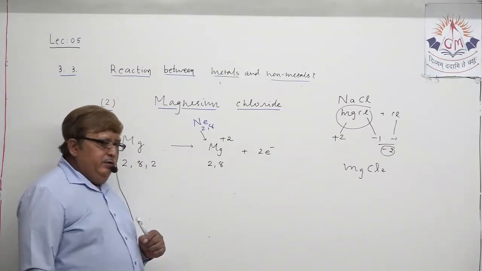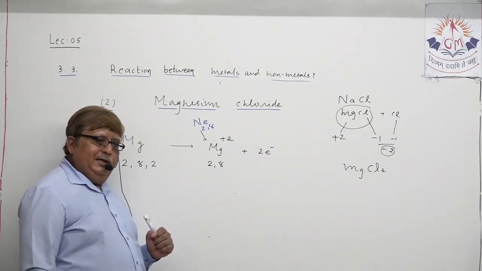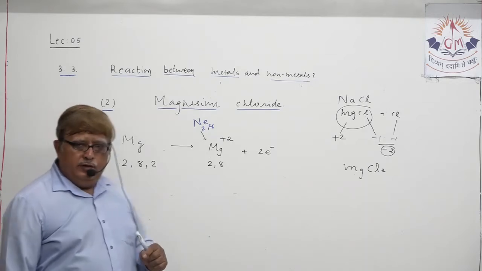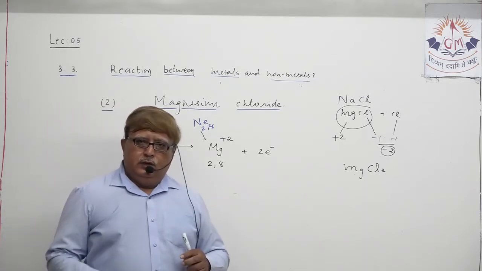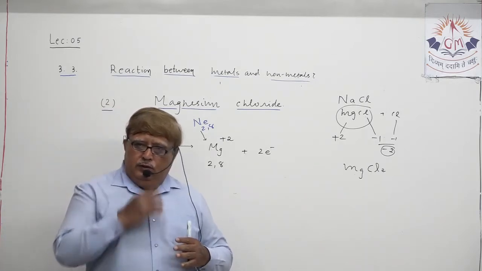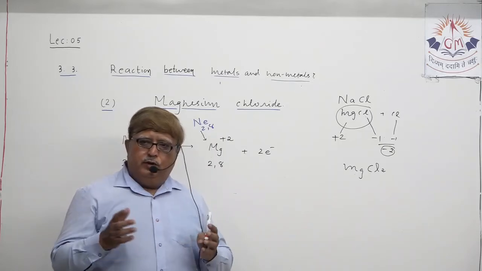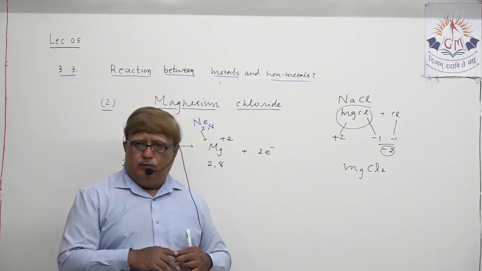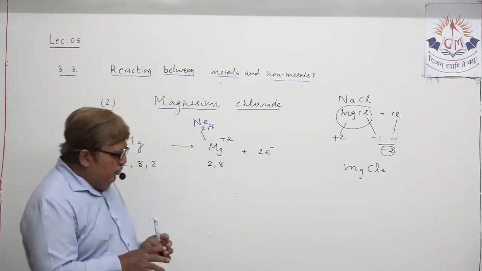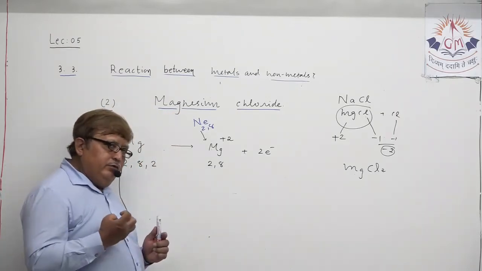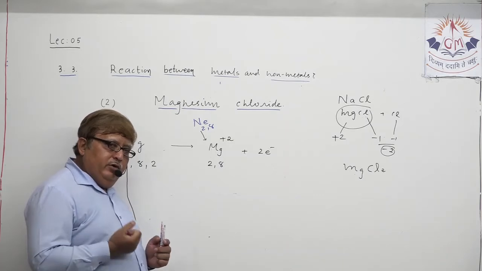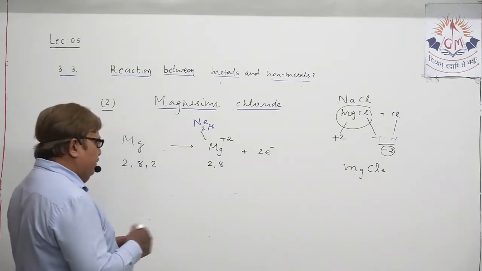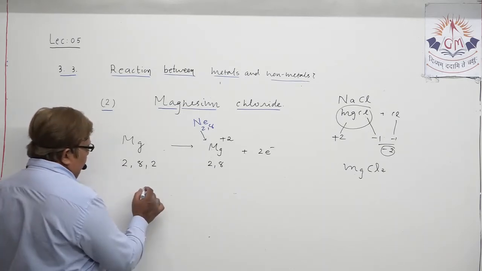Because magnesium donates 2 electrons, magnesium requires 2 chlorine atoms to accept 2 electrons. It requires 2 chlorine atoms. So if I want to show you how the bonding takes place, I can write this way.